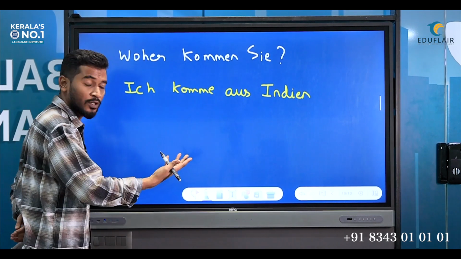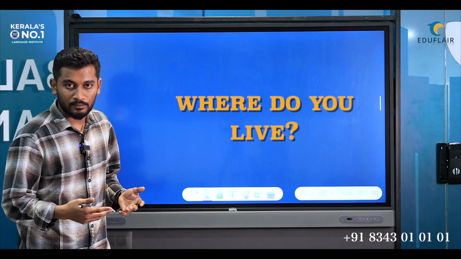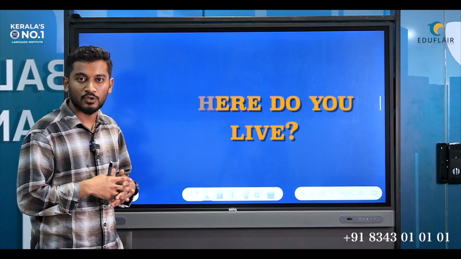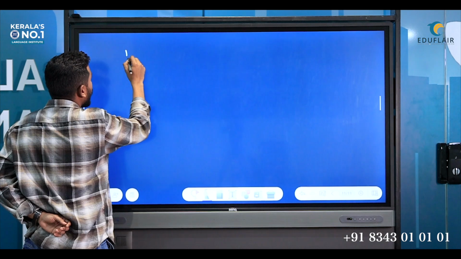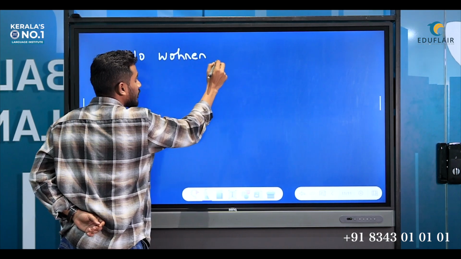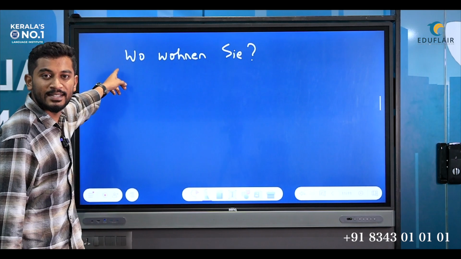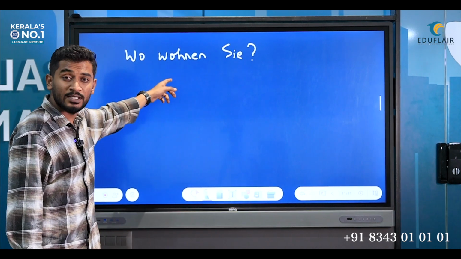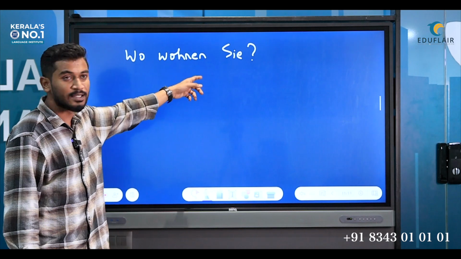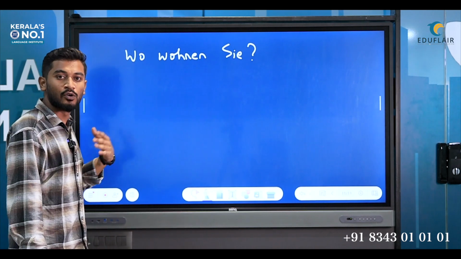Okay, let's move to the next one, that is, where do you live? Basically your place of residence. The question we have is Wo wohnen Sie? Wo means where, wohnen is our verb, means to live, and Sie, as you know, you. Where do you live?